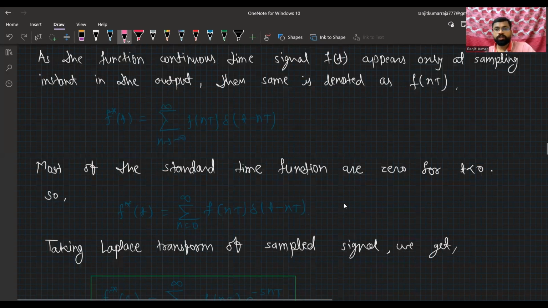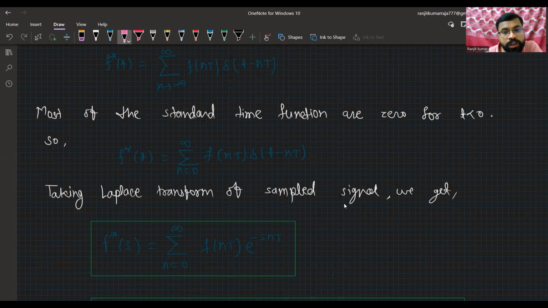Also we know that most of the standard time functions are 0 for t less than 0. So we can write f star of t as the summation n equals 0 to infinity. We put minus infinity earlier, but for nT less than 0 it becomes 0, so I'm adding here n equals 0 to infinity. Only the positive part we are considering: f of nT delta of (t minus nT).